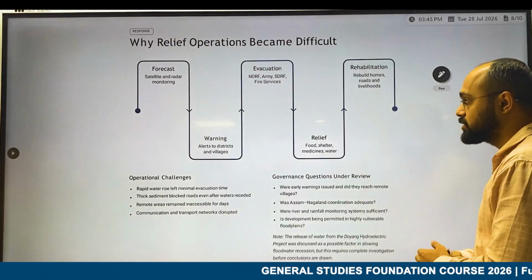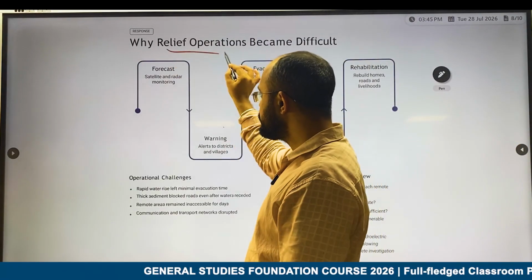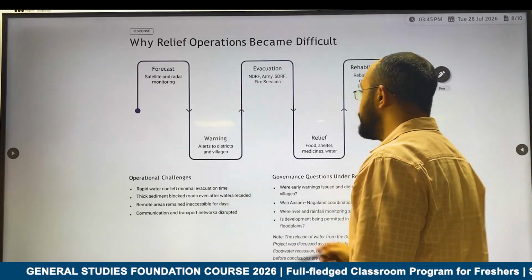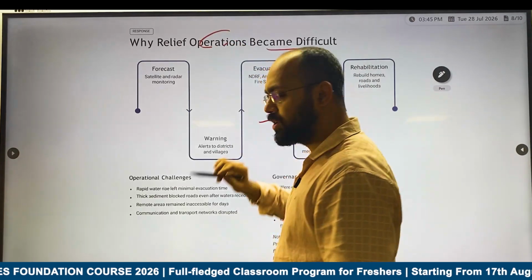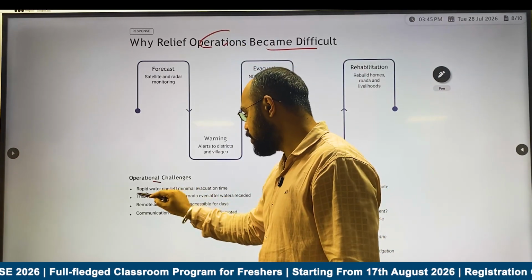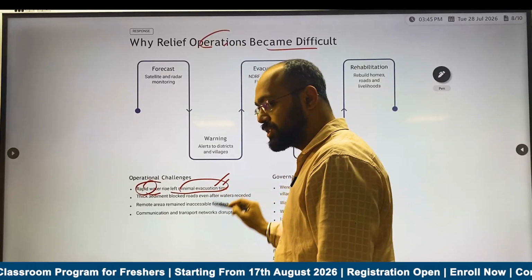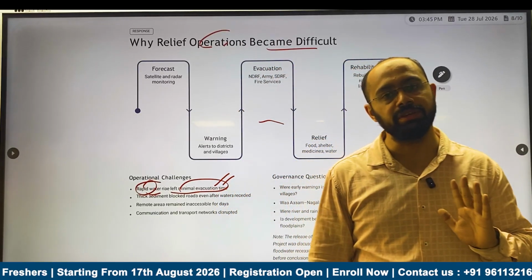Now after this, if you see relief, why are relief operations becoming rescue? One of the main challenges here is that rapid water left minimal evacuation time, which means the water flow is very heavy. That is the reason.